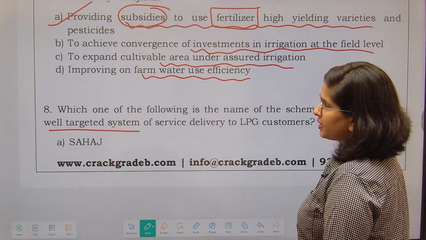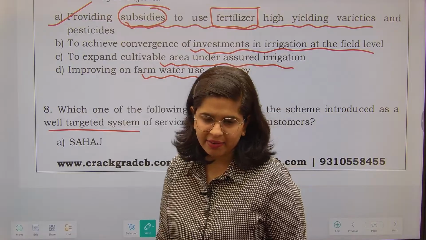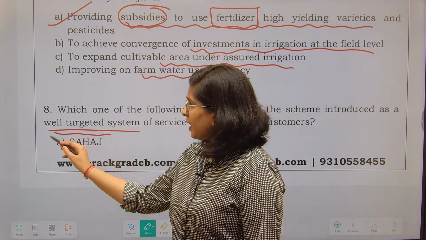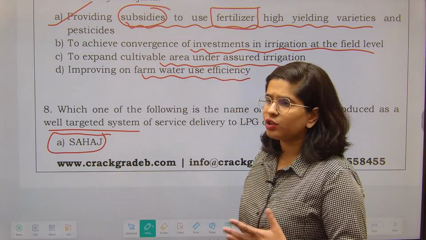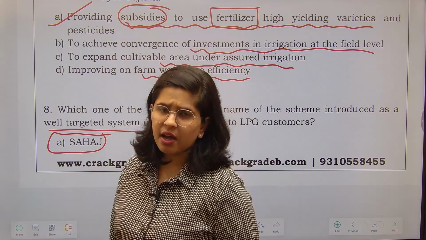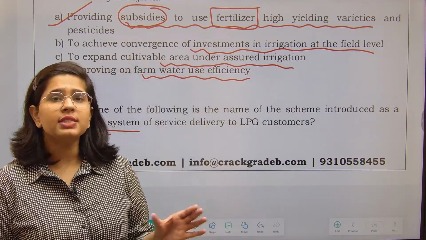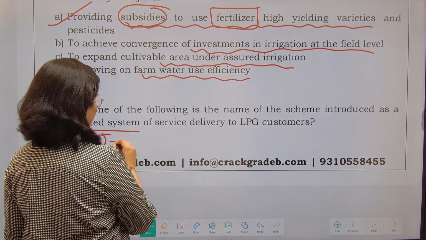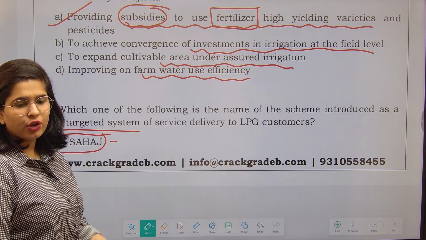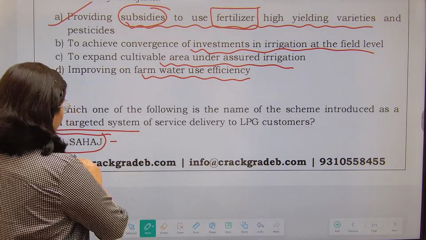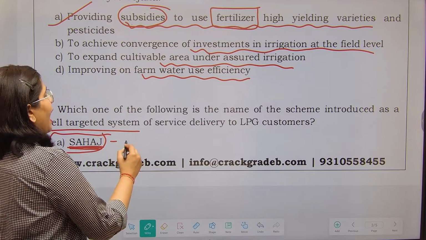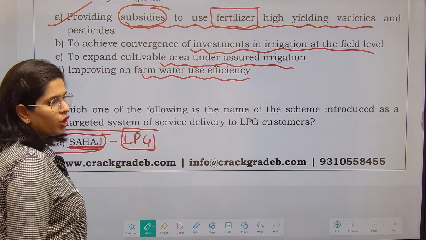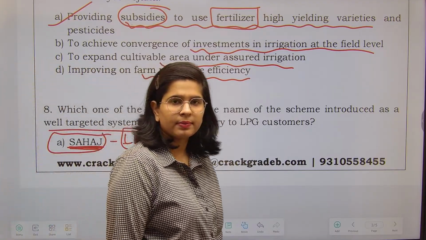The correct answer here is, now here the guesswork cannot be applied, right? You should know the answer, and that is why I always say that in the schemes, whenever you see there are so many schemes, Sankalp, etc., in short forms. So all such schemes with names, suppose there is a scheme of Sehaj, fine, you have read it somewhere. Now you should make a document, in that you should write that okay, this is the short form and this is related to LPG. Only in 2 words your short notes can be prepared, right?